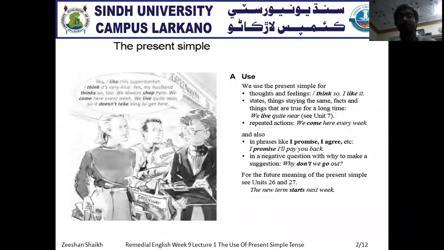Now we use present simple tense with thoughts and feelings. Likewise, whenever you go to a shopping mall for Eid shopping, different people in the shopping mall give you different dresses or varieties of dresses.